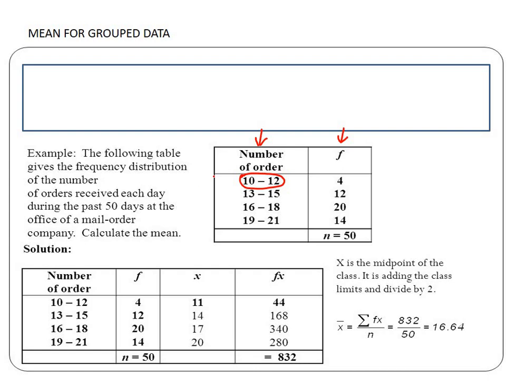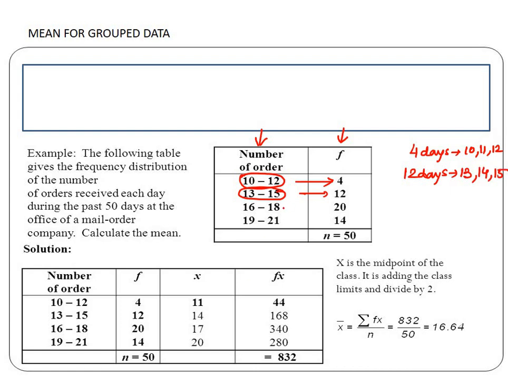Number of orders obtained between 10 and 12, that is, it can be either 10 or 11 or 12, that we have 4. That means out of the 50 days, for 4 days the number of orders received is either 10 or 11 or 12. From 13 to 15 we have frequency 12, that is, for 12 days the number of orders received is between 13 and 15, that is either 13 or 14 or 15.